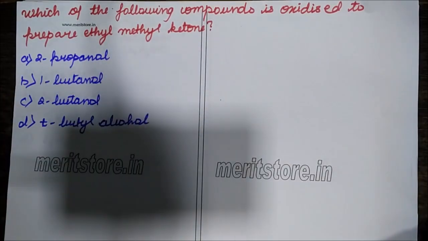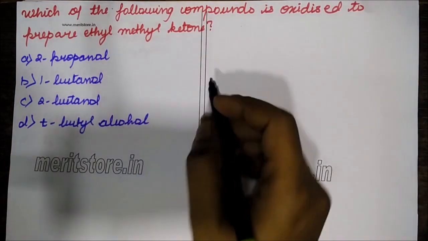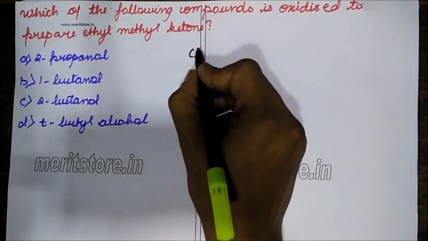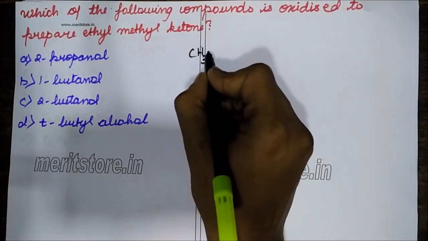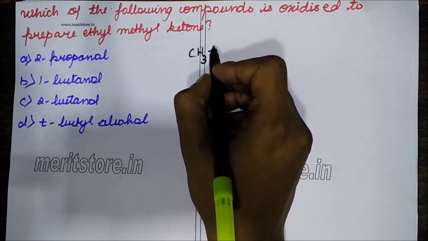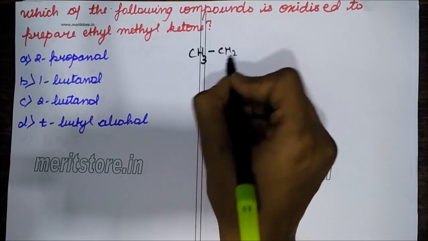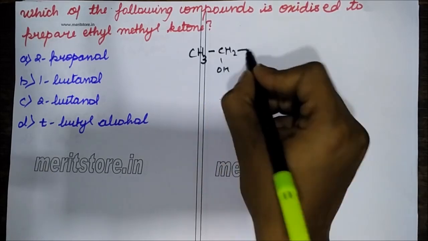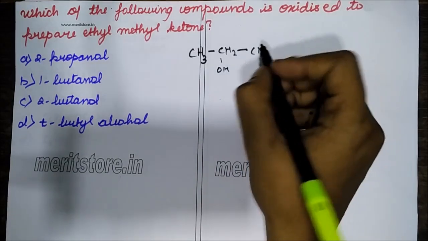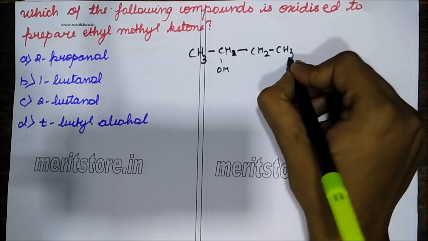So in total how many? 4 carbons. So I understand that it has to be a secondary alcohol and there has to be 4 carbons in it. So it has to be a butanol. So CH3, CH2, here there will be an OH, CH2, this is only H, and then CH3.